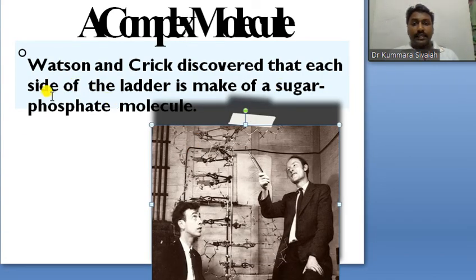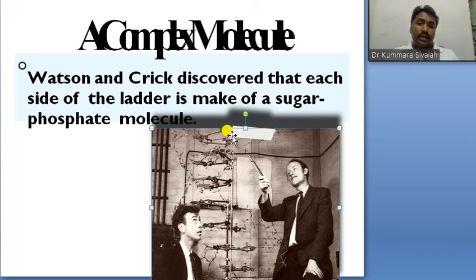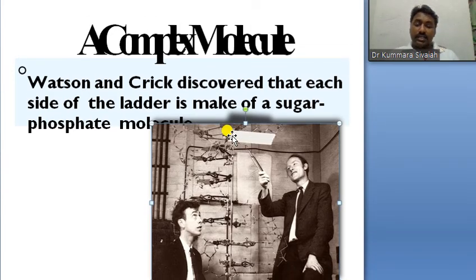Each side of the ladder is made of a sugar phosphate molecule. They studied the entire structure of DNA, so we call it the Watson-Crick model. We already studied this in intermediate, and you know it very well.